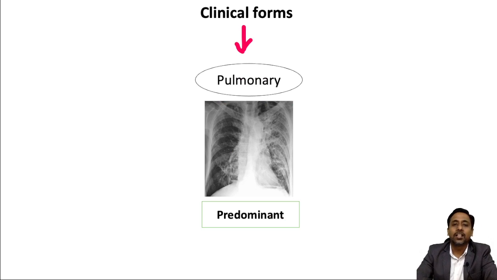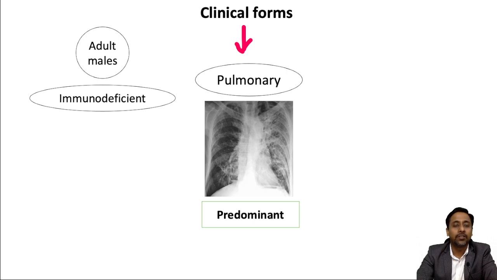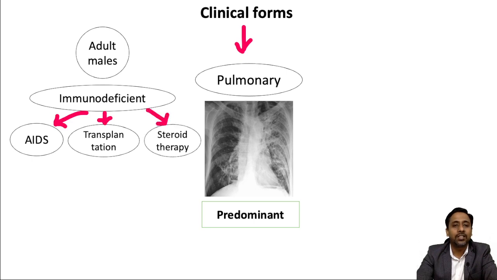Now the second clinical form, which I told you is the predominant one, is pulmonary manifestation or pulmonary nocardiosis. Pulmonary nocardiosis is common among adult males and among immunodeficient individuals. Diseases such as AIDS, transplantation and steroid therapy are responsible for that immunodeficient status. Among AIDS patients, it usually occurs when the CD4 cell count is less than 200 per cubic millimeter.